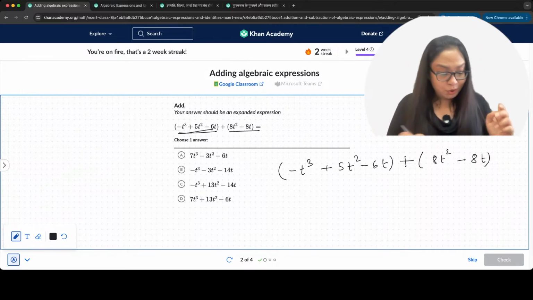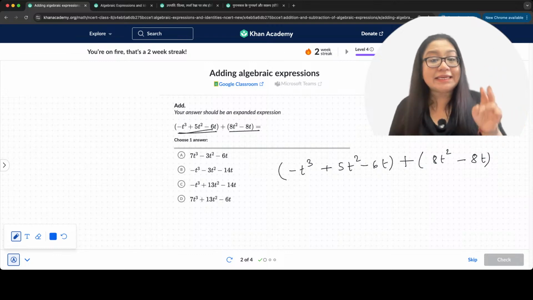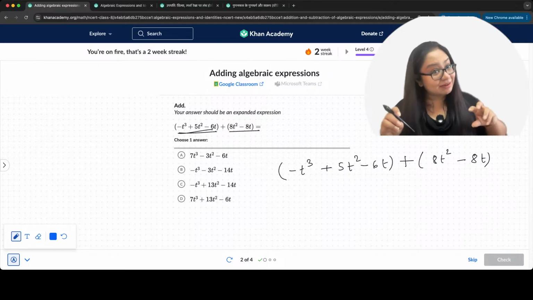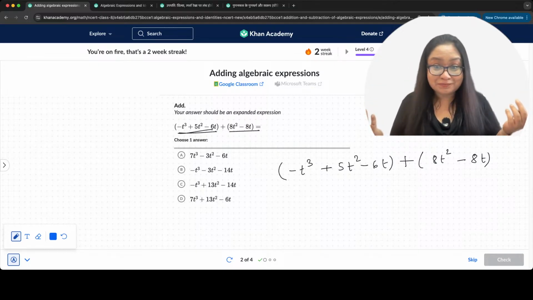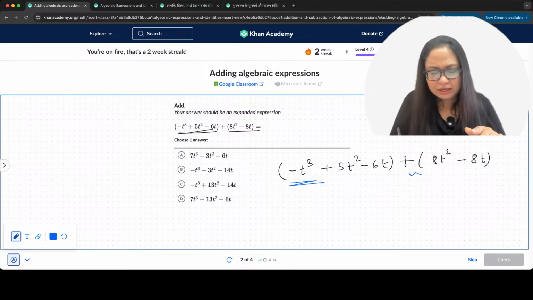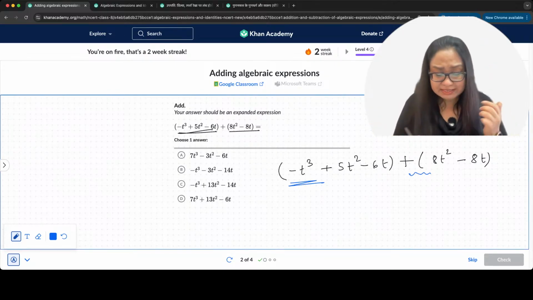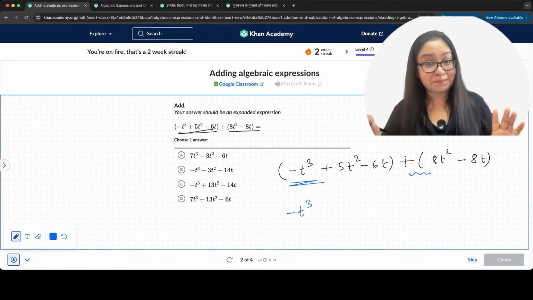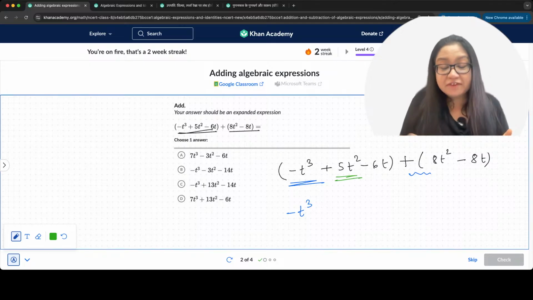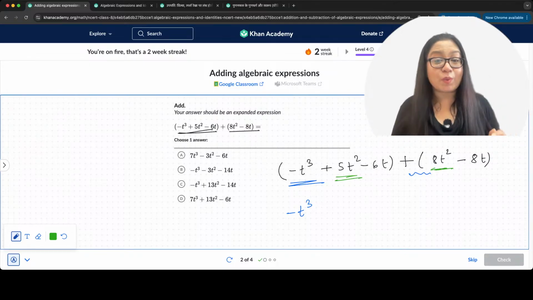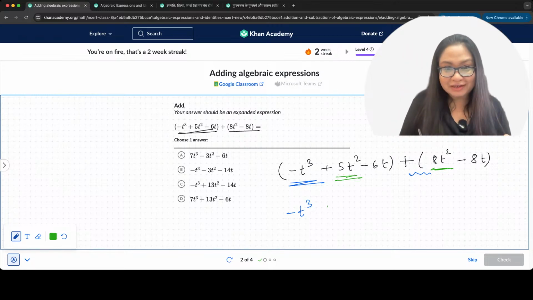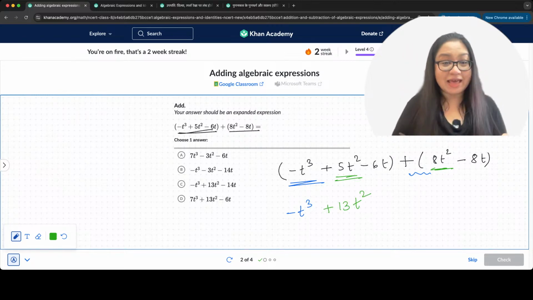So we add terms containing t cube together, t square together, t together, and then constants together, right?